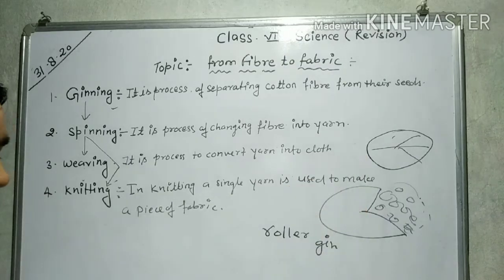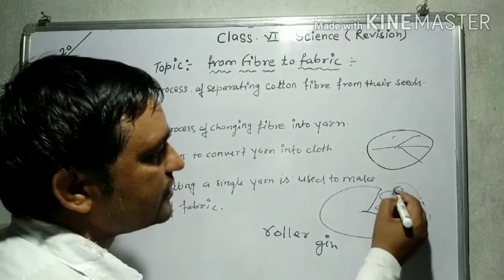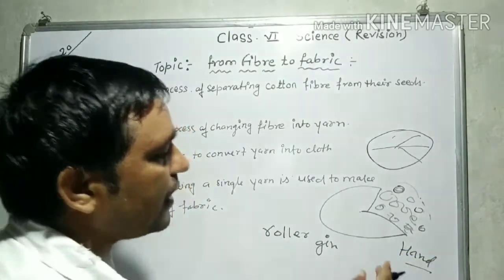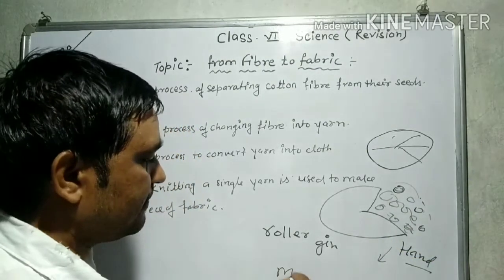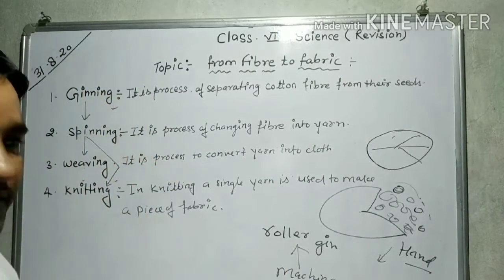There are many seeds in the cotton, and the cotton seeds are removed by hand, and they are also removed by a machine that is known as the roller gin.